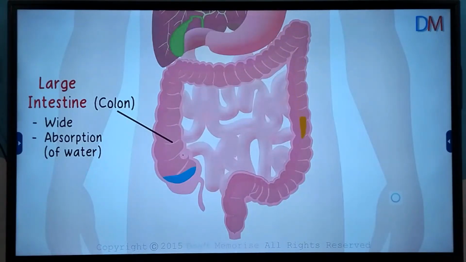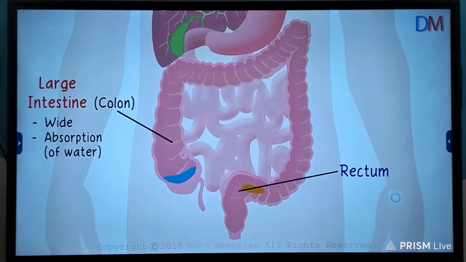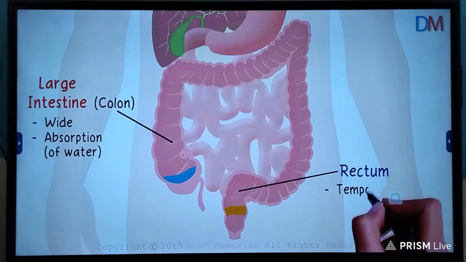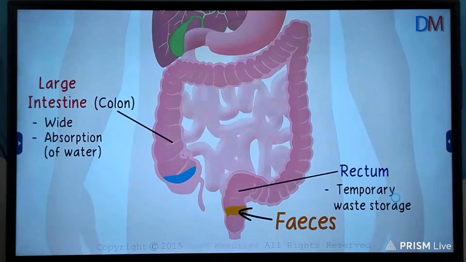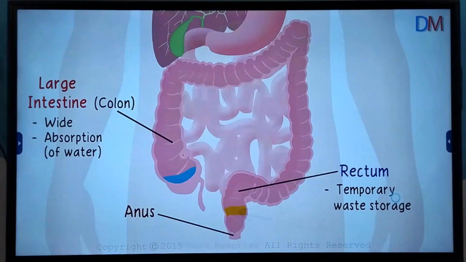The remaining solid or semi-solid waste is passed on to the rectum, which is the lowest part of the large intestine. The rectum is where this waste is stored before being thrown out of the body. And this waste, which is called feces, is expelled out of our body through the anus. The anus is a canal at the end of the digestive tract. The anal sphincters relax and the waste is expelled out of the body.